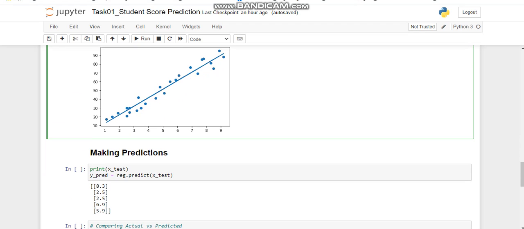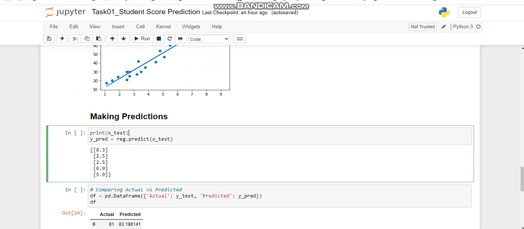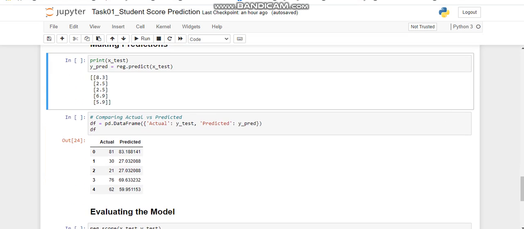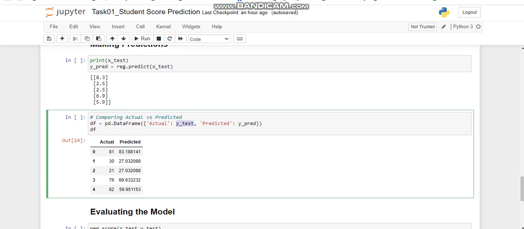Now let's make some predictions and test our model. For that we will use the remaining test data, and we will create a y_pred variable that predicts from the testing values remaining in our test dataset. Here we can see that 8.3, 2.5, 6.9 are the numbers of hours studied, and based on that our model will predict what percentage that student will score. We will also compare that with our original dataset, so we will create a new data frame which has the actual values from y_test and the predicted values that we just created above.